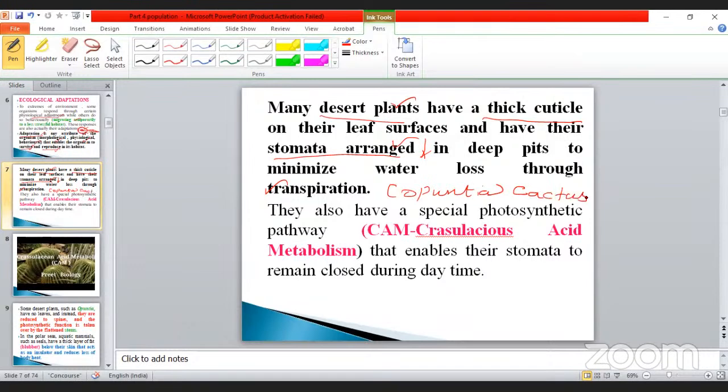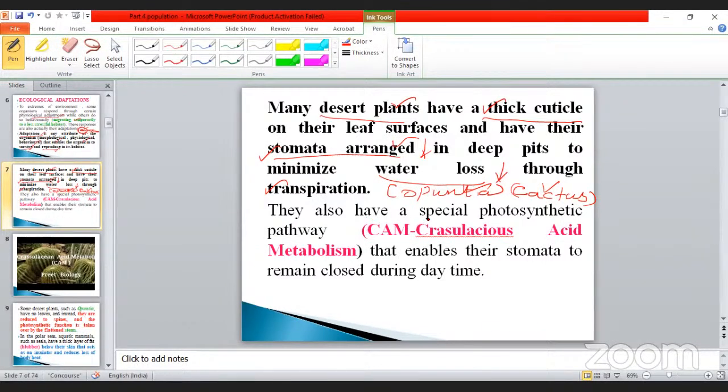These plants have leaves with a thick cuticle, and at the same time, the stomata are reduced. These are the two adaptations of xerophytic plants, so the water loss is very less in nature.